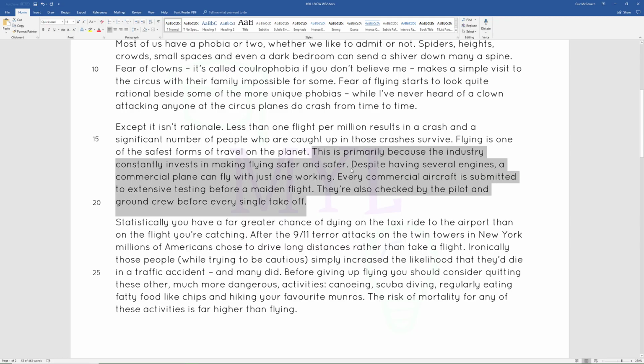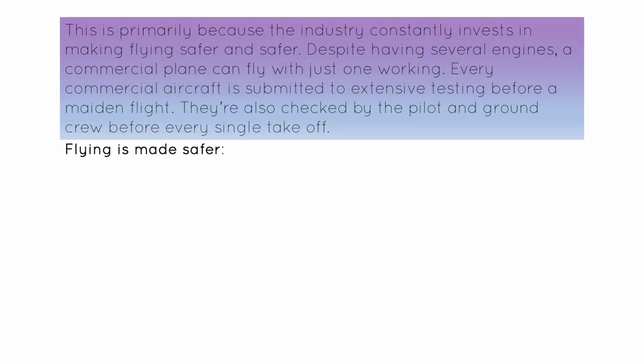So I've done the first half of my find it, change it. It's a 3-mark question, so I'm going to try and write down at least 4 points to get an extra point in. I don't write this down in the exam because I've got it highlighted on my test paper, or marked off with a pen, so I don't need to write it out. All I'm writing is the bit that hasn't appeared on the screen yet, the bottom bit. I start with "flying is made safer."